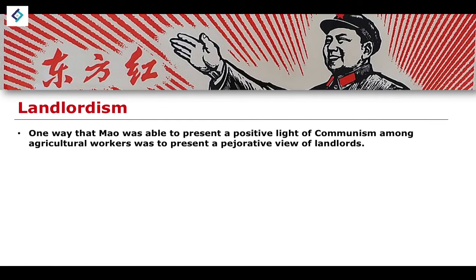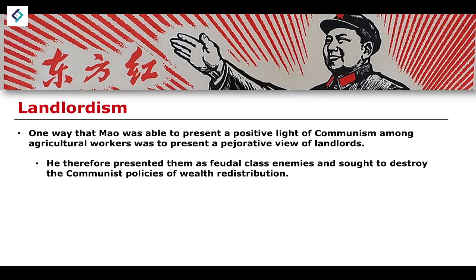So one way in which Mao was able to present a positive light of communism was to take a pejorative view against landlords. This is one of the ways in which he was able to frame communism as something that is positive for agricultural workers, and obviously landlords being something that is against, negative and antithetical to good communist agricultural workers.